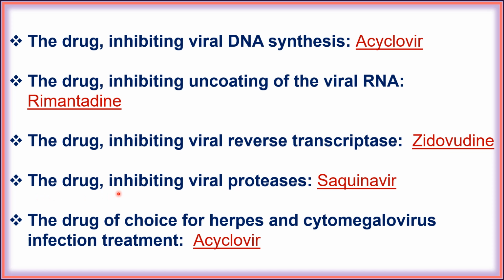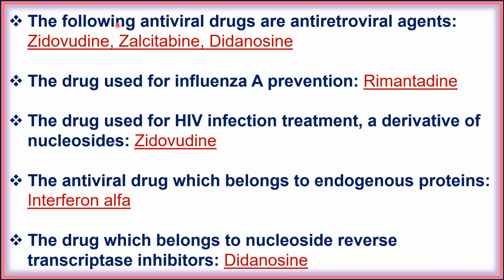Next, the drug inhibiting viral protease is saquinavir. Next, the drug of choice for herpes and cytomegalovirus infection treatment is acyclovir. Next, the following antiviral drugs are antiretroviral agents: zidovudine, zalcitabine and didanosine. Next, the drug used for influenza A prevention is rimantadine.